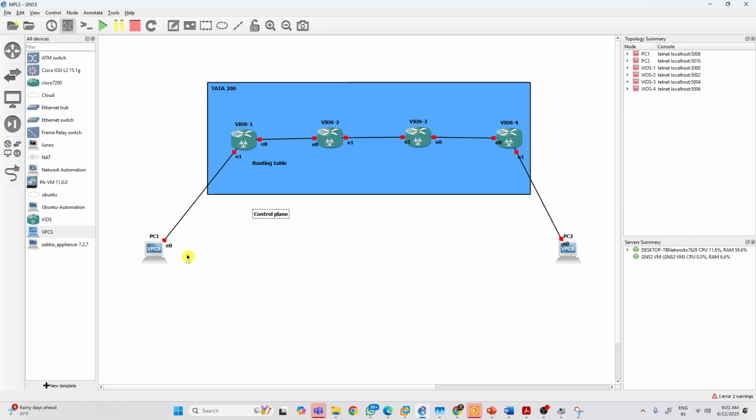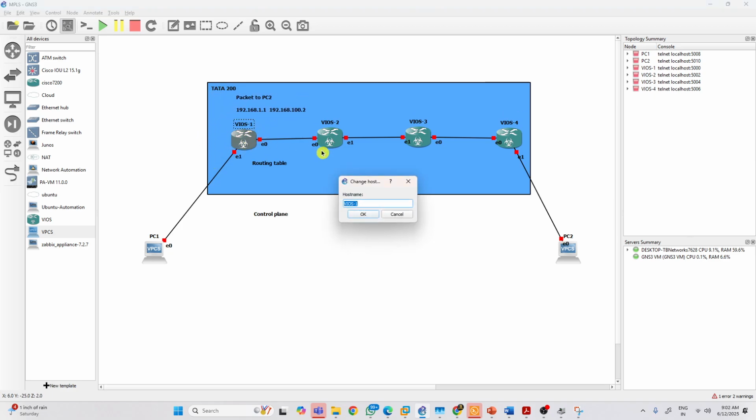Now try to understand. We are sending some packets to PC2. The source IP address is 192.168.1.1. The destination IP address is some other network, 100.2. It's the internet, right? Now PC1 sends a packet to this router.